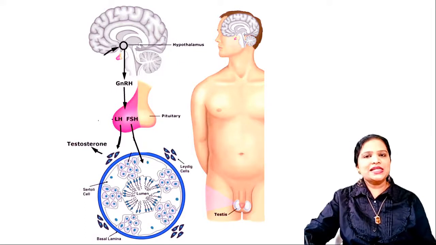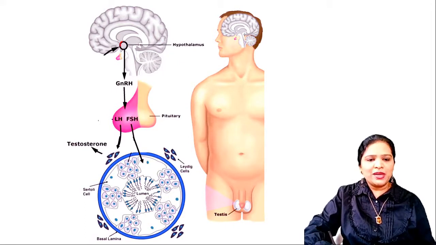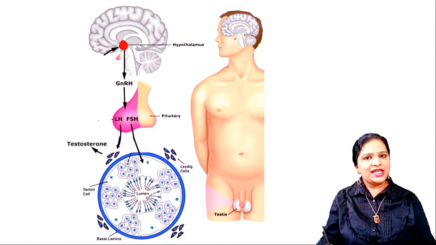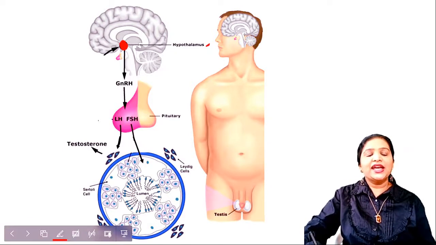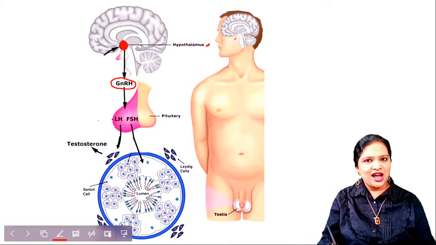See, this is a boy who has a hypothalamus region here in his brain. When he attains puberty around 11 to 12 years, the hypothalamus gets activated and secretes the first hormone, gonadotrophin releasing hormone.